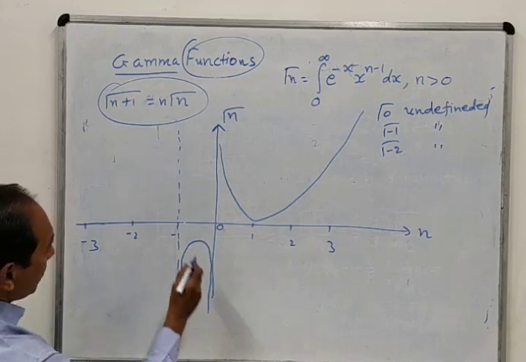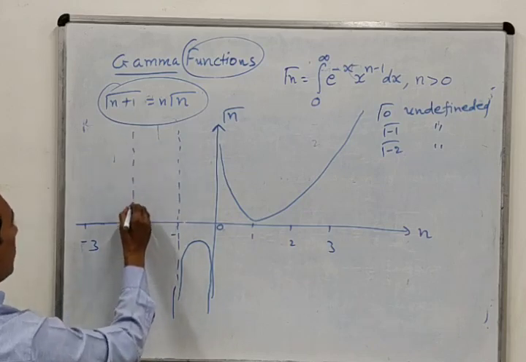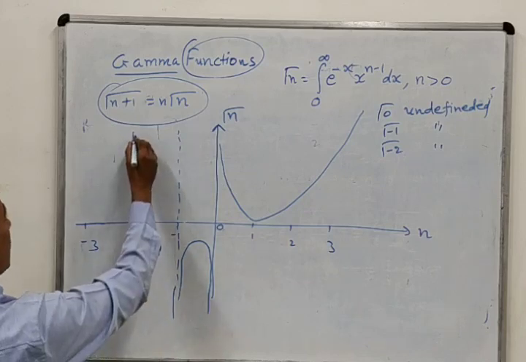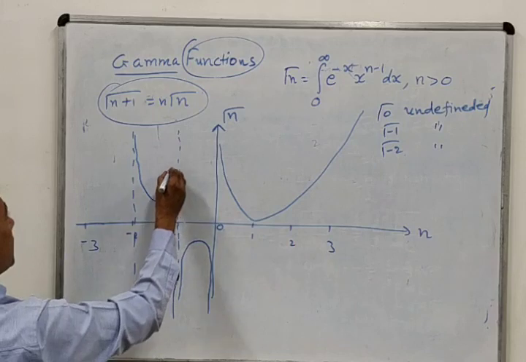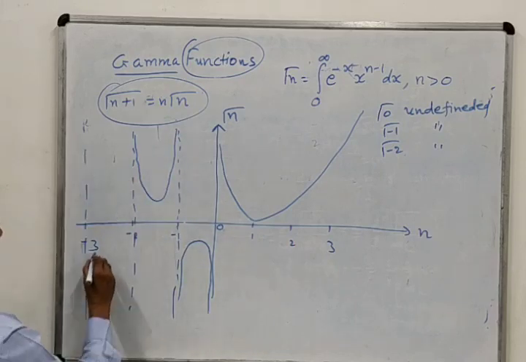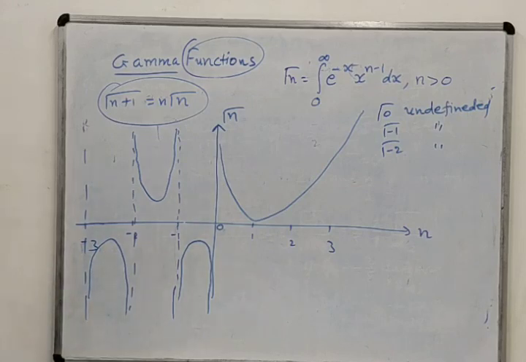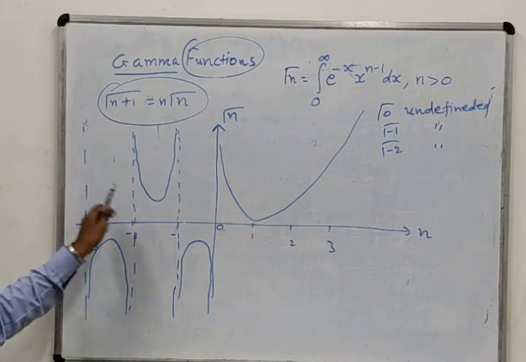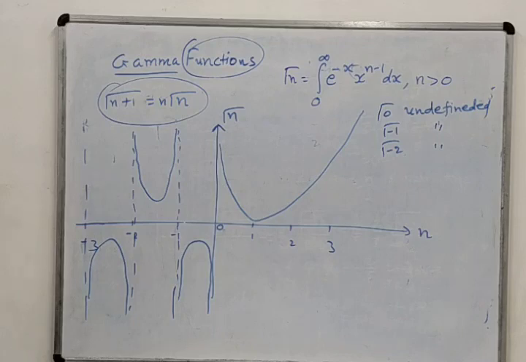It will not touch, but its graph is just like this. Between minus 2 and minus 1 every value is positive, and its graph is just like this. Similarly here its graph is just like this. Okay, so we can have the graph of the gamma function in this way.